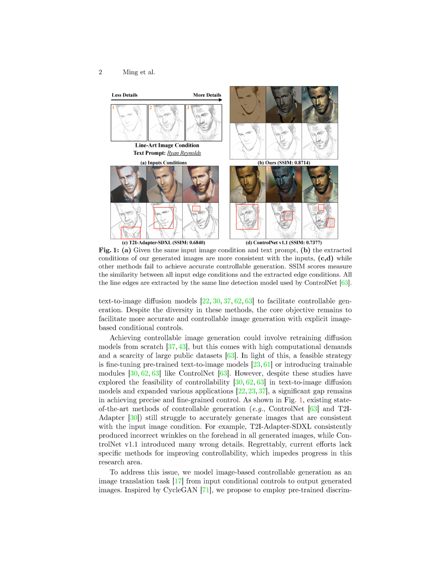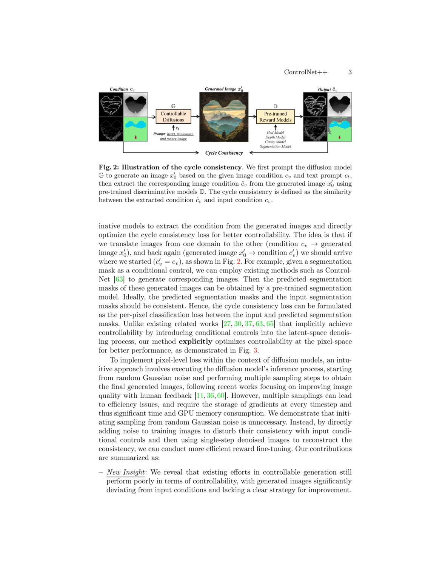This approach enhances controllability by focusing on the consistency between input conditions and generated images, providing a clear and effective strategy for improving controllability in text-to-image models. Additionally, by formulating the cycle consistency loss as a per-pixel classification loss between input and predicted conditions, the method ensures precise and fine-grained control over the generated images.